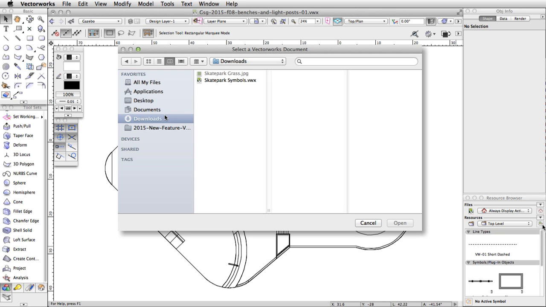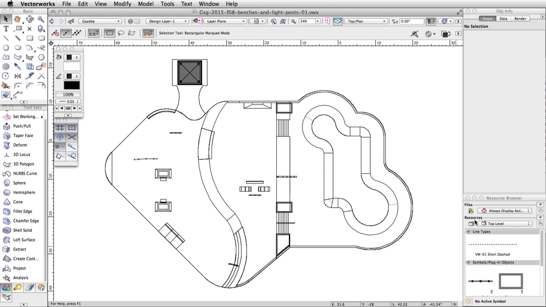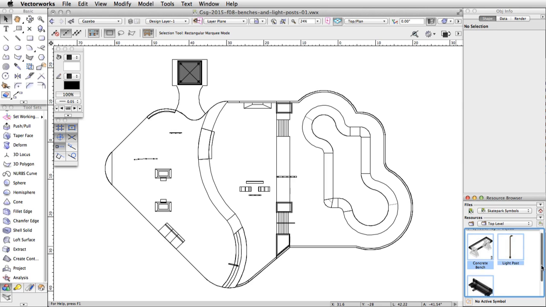Download the skatepark symbols.vwx file. This can be found in the Exercise Files section. Navigate to the skatepark symbols.vwx file and click Open. The file contains 3 symbols: a concrete bench, light post, and wooden bench. These symbols are currently saved in the skatepark symbols file.